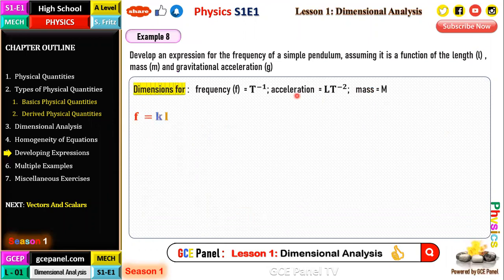So frequency is a function of K, L to the power A, M to the power B, and G to the power C, the parameters we have mentioned here.